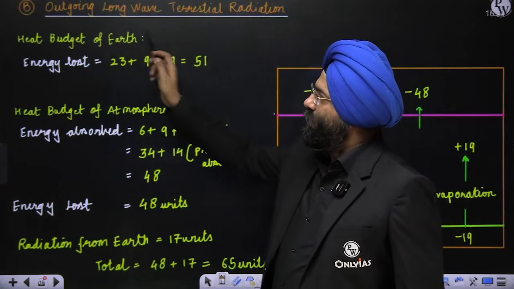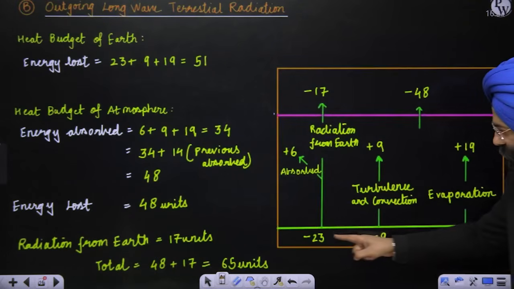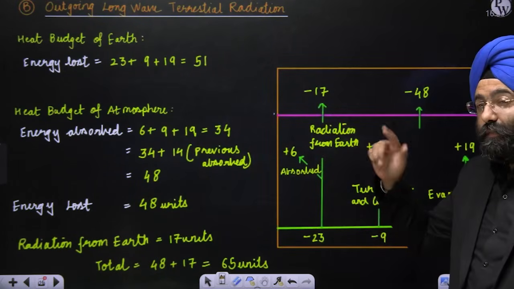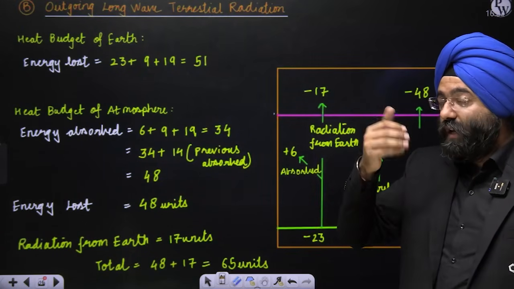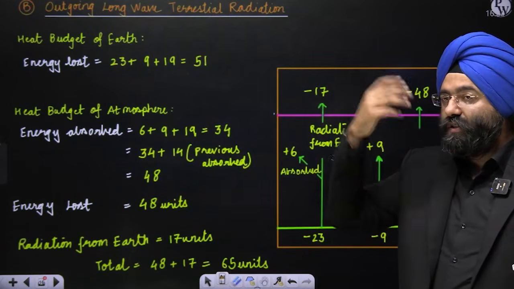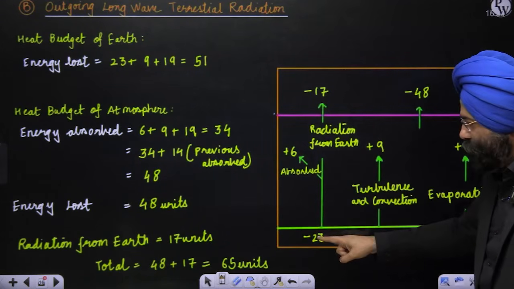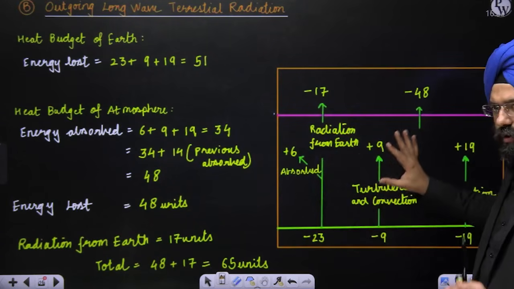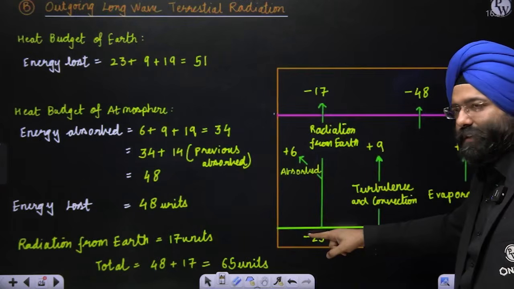Heat budget of Earth. Now you realize this. Everywhere I have mentioned negative here. Why? Because it is being lost. In the previous one, energy was being gained, so I had written plus. Now the energy is being radiated back or sent back, so it is known as minus. We will study all this later on. Right now, we are not concerned with the atmosphere. This is what the green line is representing.